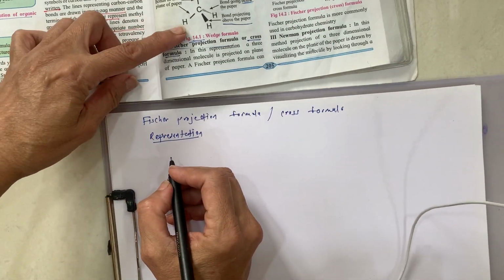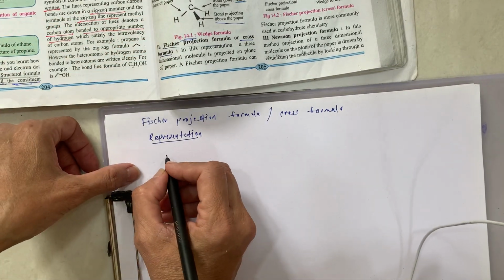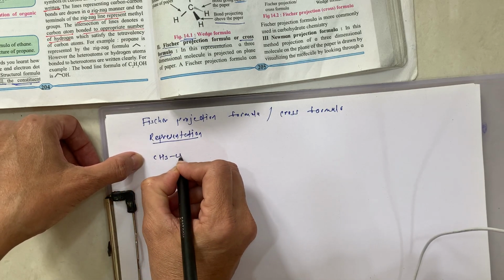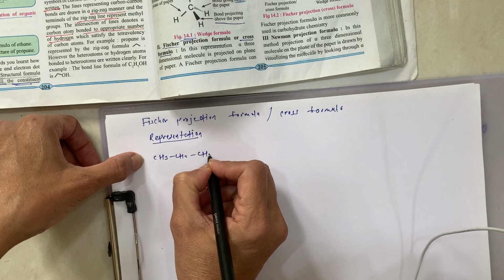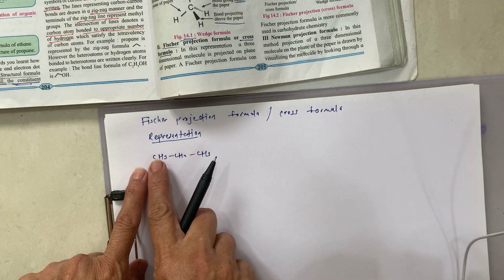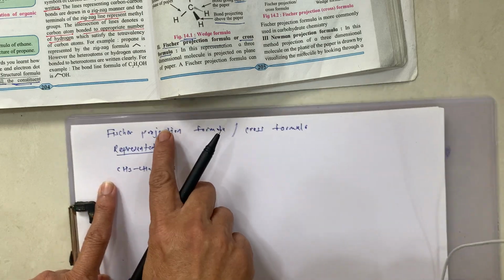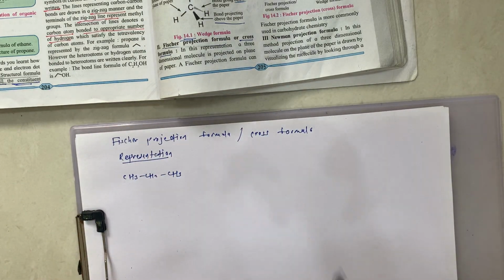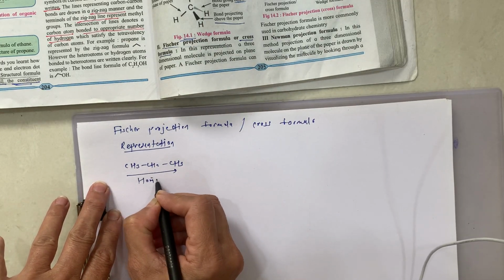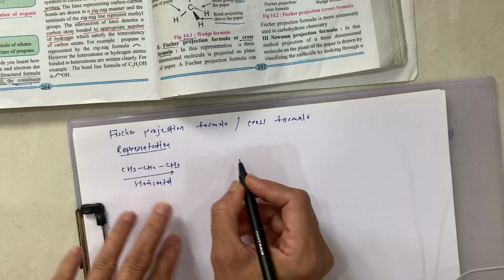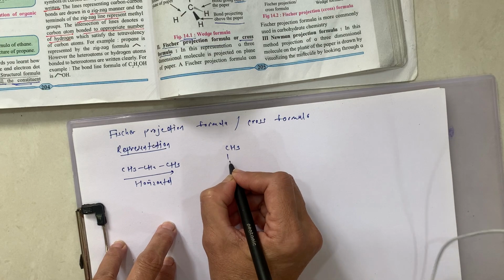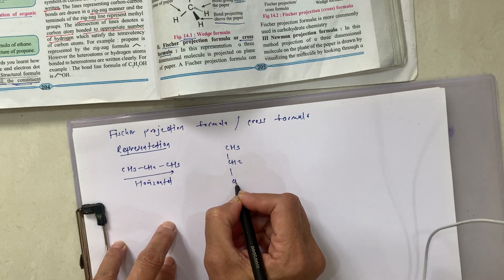So for example, suppose this is the chain CH3, CH2, CH3. I wrote over here horizontally CH3, CH2, CH3, but in this Fisher projection formula it should be vertical. Now here we have to mention vertically, CH3, CH2, CH3.